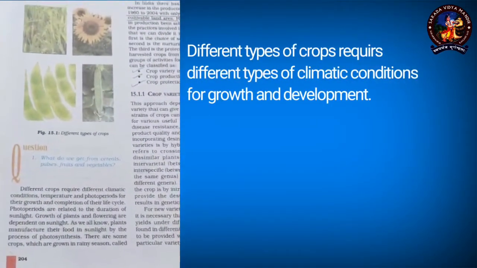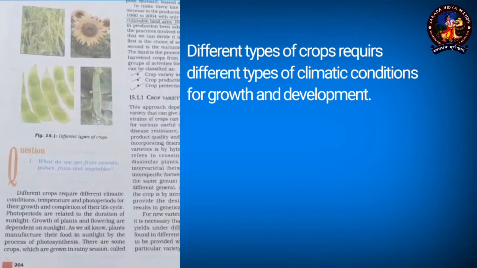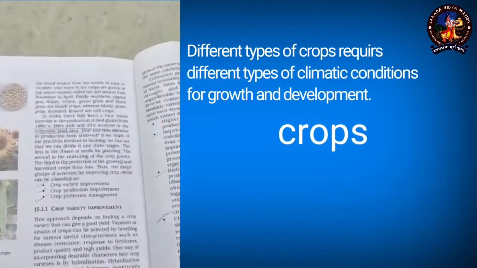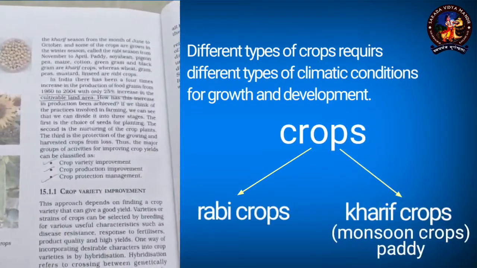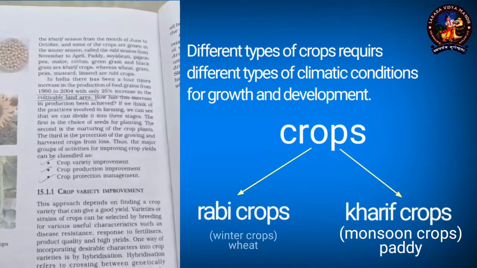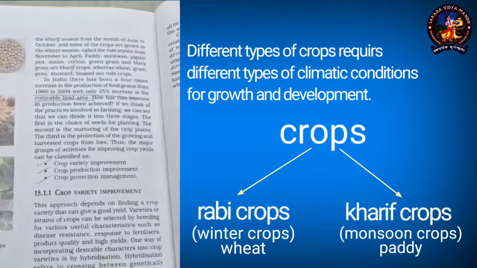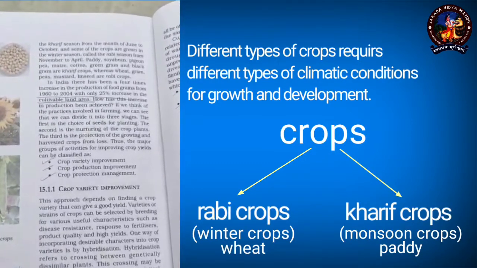Different types of crops require different types of climatic conditions for their growth and development. Depending upon the season they grow in, the crops can be broadly classified into Rabi crops and Kharif crops. The Kharif crops are the monsoon crops, whereas the Rabi crops are the ones which grow in the winter. One common example of a Kharif crop is paddy, whereas a common example of a Rabi crop is wheat.